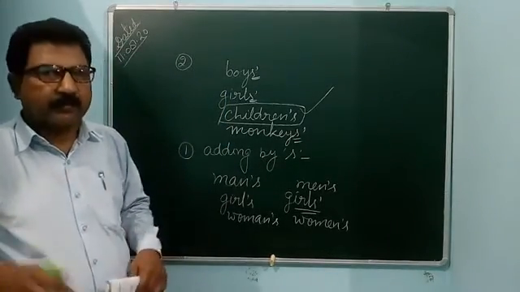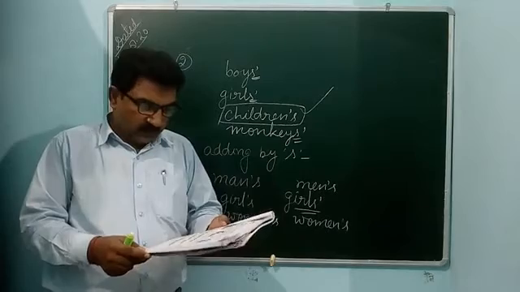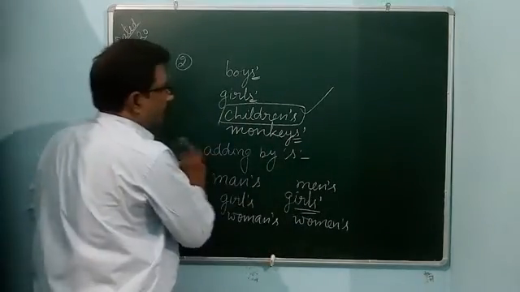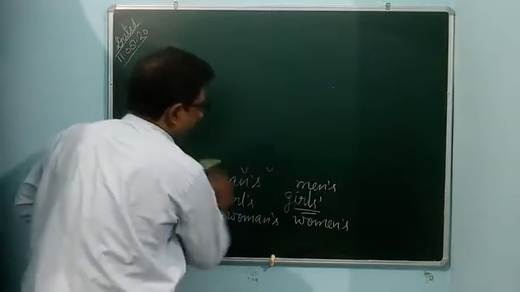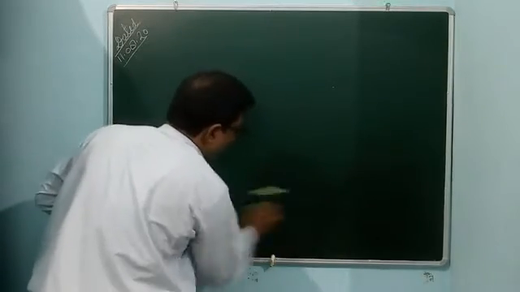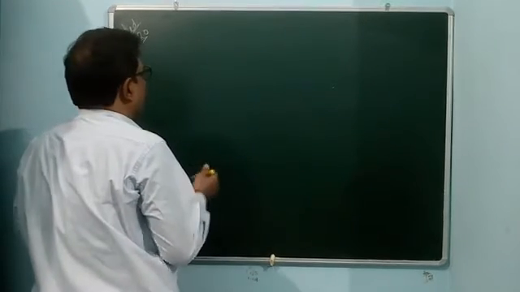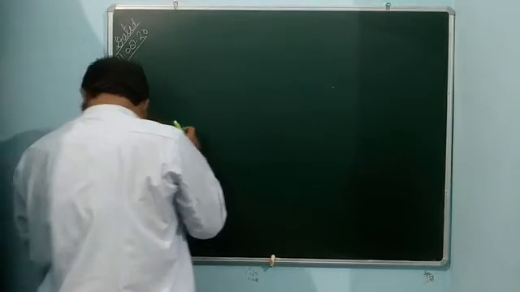For a lifeless object, don't use an apostrophe. If the object is lifeless, you don't use an apostrophe. According to the third rule, for a lifeless object, you don't use an apostrophe. How can you do this? That's the third rule.